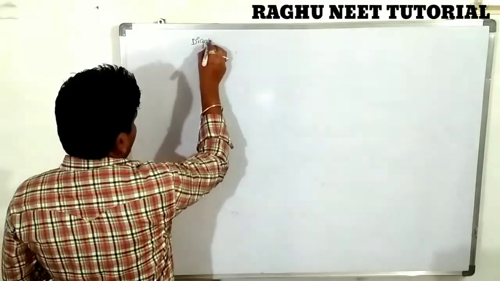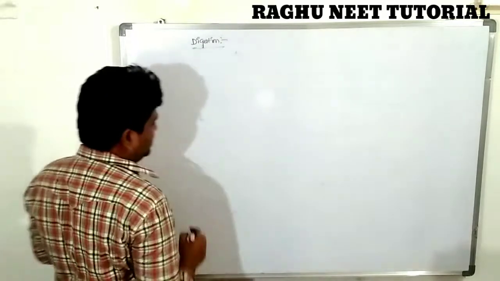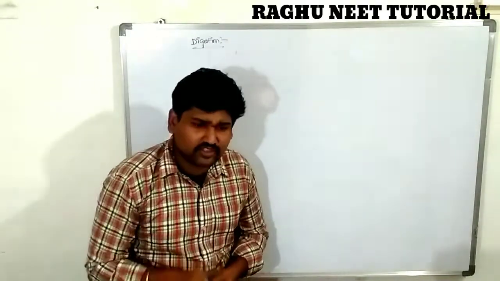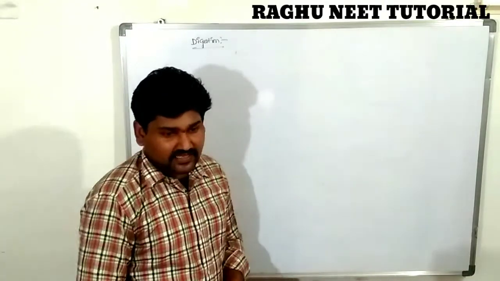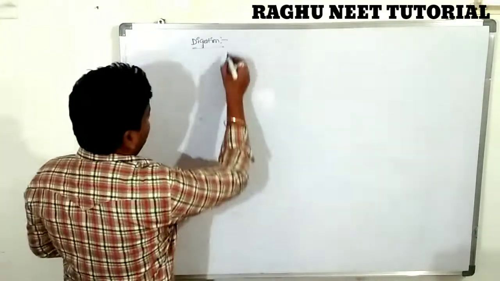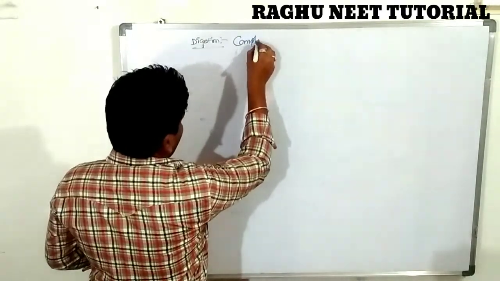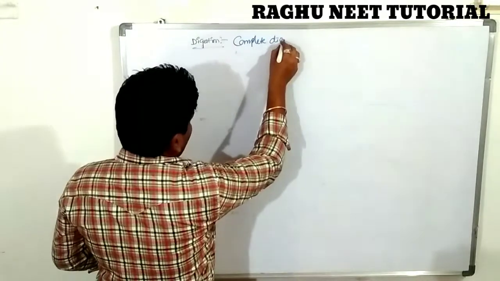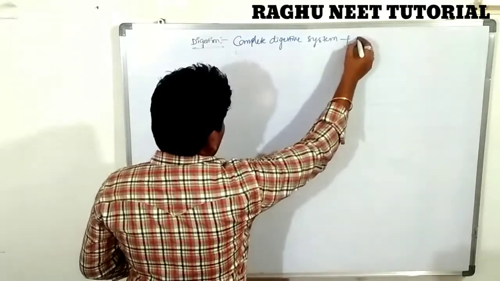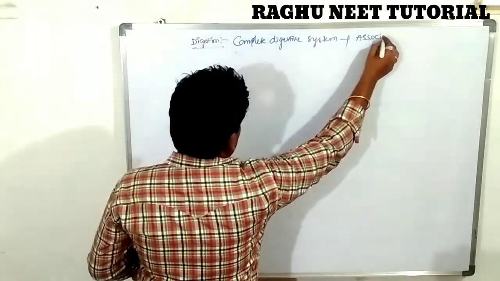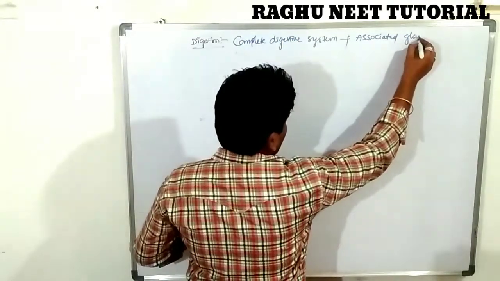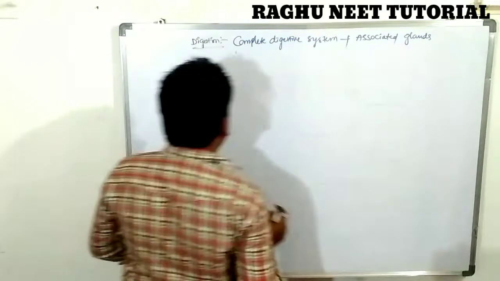First one is the digestion. Which type of digestive system is there? The complete digestive system is present. The complete digestive system starts with the mouth and ends with the anus, along with associated glands. Associated glands are present.